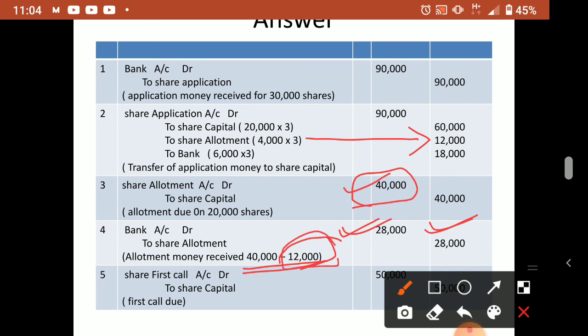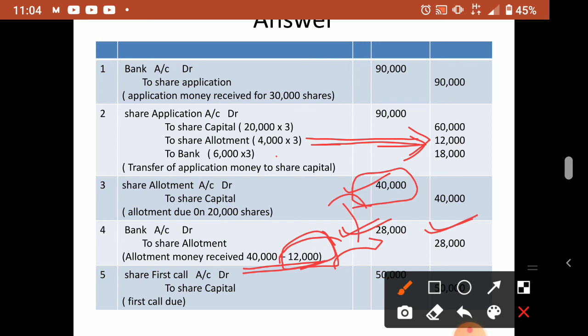The remaining 12,000 the company already has, so they will put it here. So it becomes 40,000. So whenever excess money is adjusted in the share application entry, in the second entry, share allotment, is adjusted with the application entry, you have to minus that when the share allotment is actually due and received.